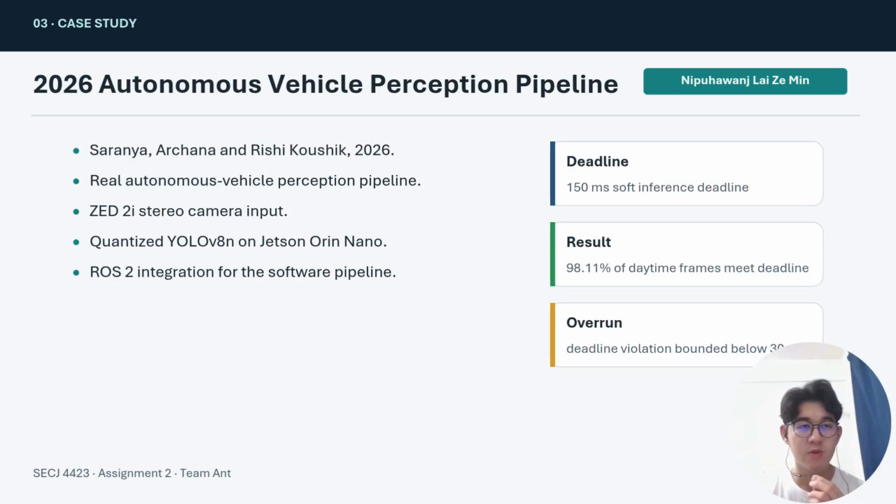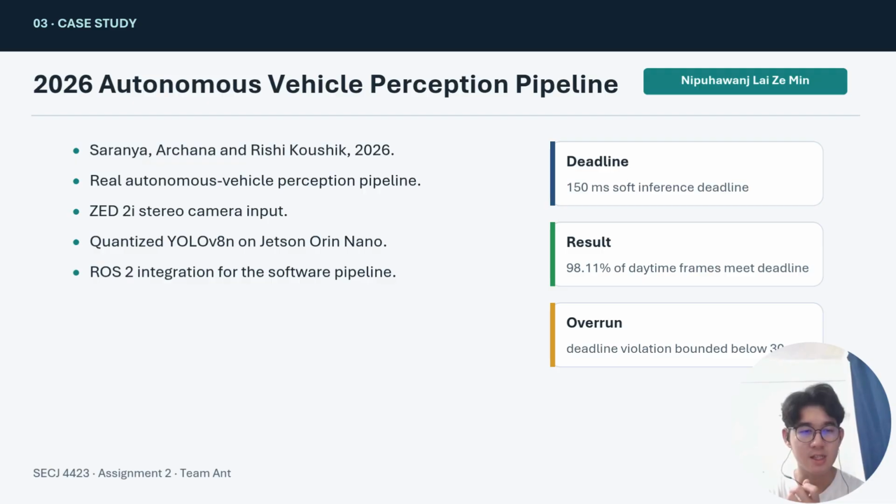For the case study, we referred to the 2026 autonomous vehicle perception work by Saranya, Achana, and Rishi Kaushik. The system uses a ZED2i stereo camera, a quantized YOLOv8n neural network, Jetson Orin Nano hardware, and ROS2 integration. The system has a 150 millisecond soft inference deadline. The results show that 98.11% of daytime frames meet the deadline, and the deadline violation is bounded below 30 milliseconds.